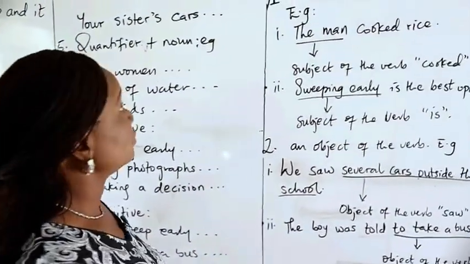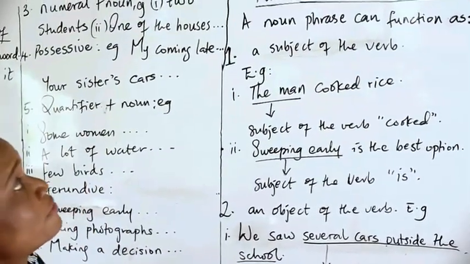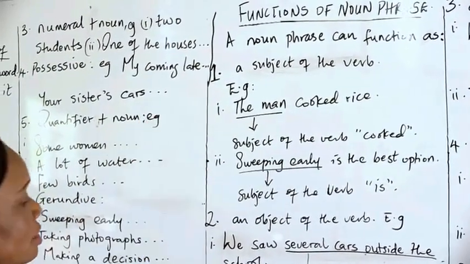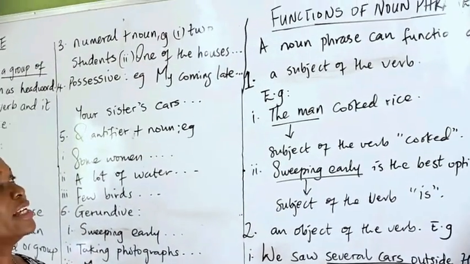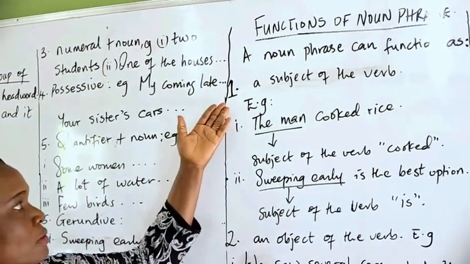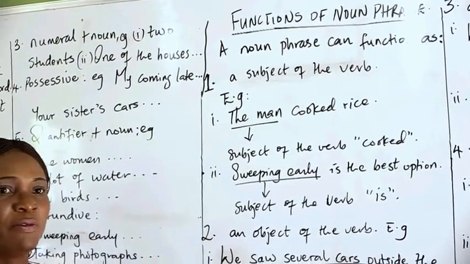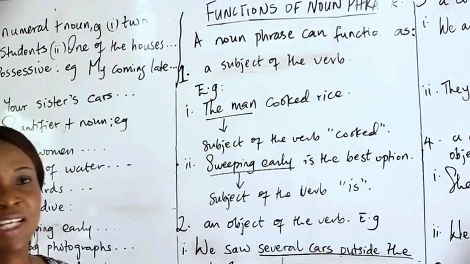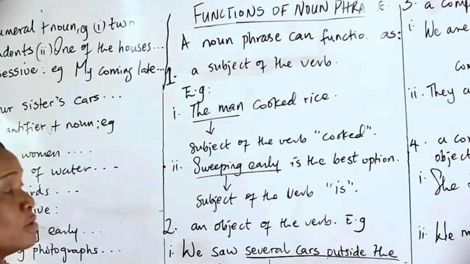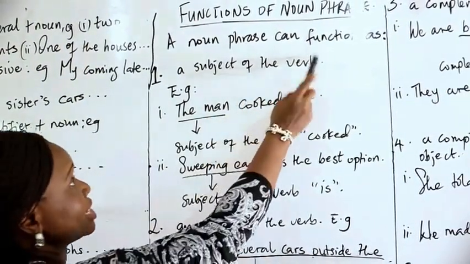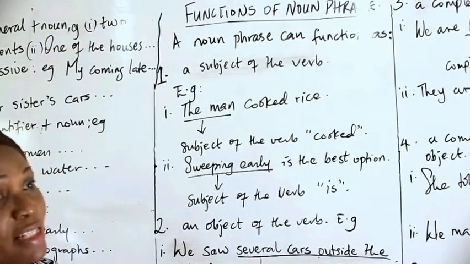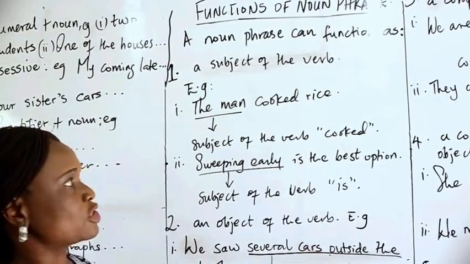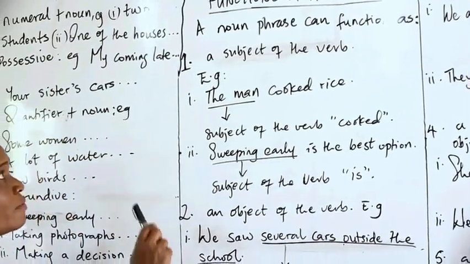We move down to functions of noun phrase. We have 3 functions of noun phrase as stated on the board here. A noun phrase can function as, number 1, a subject of the verb. Take note, a subject of the verb and not a subject of the sentence. Most students will take it as subject of the sentence, but you should take note that it is a subject of the verb, because verb is the action word in every sentence.